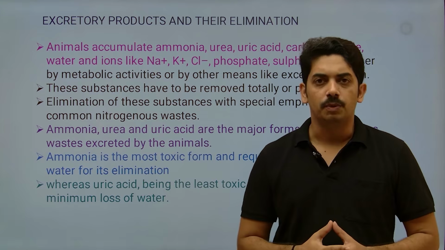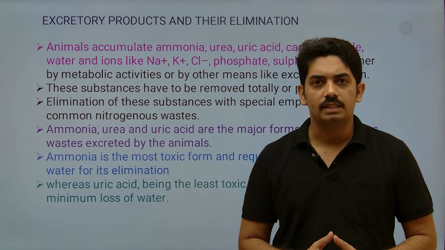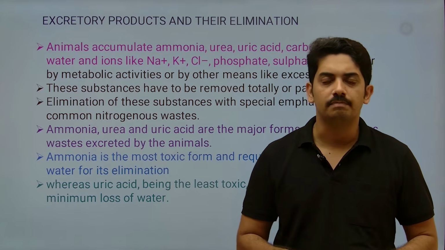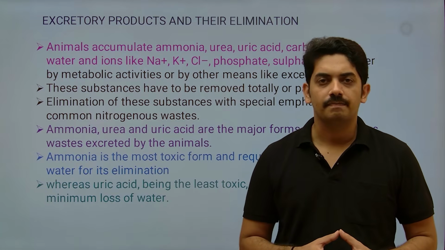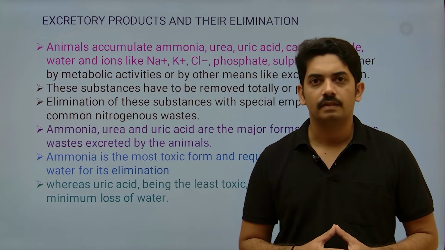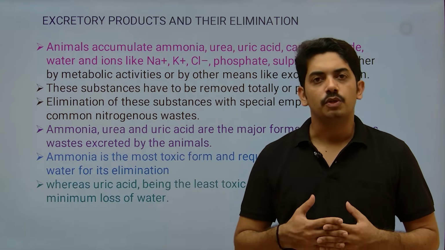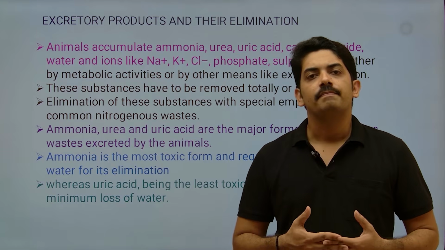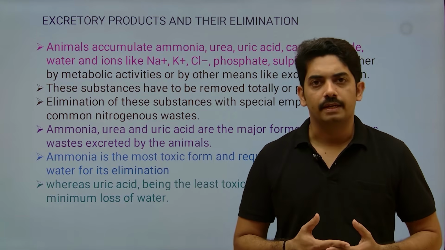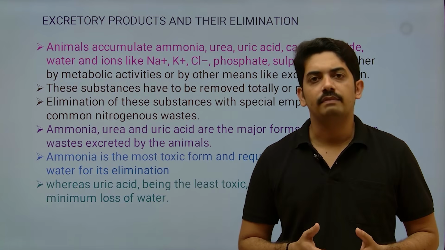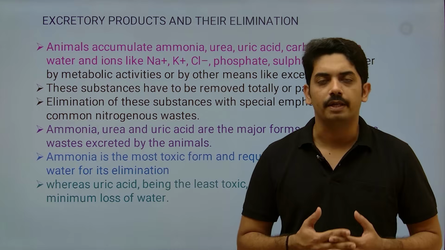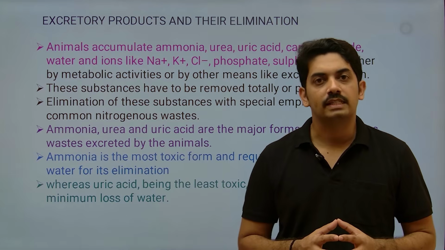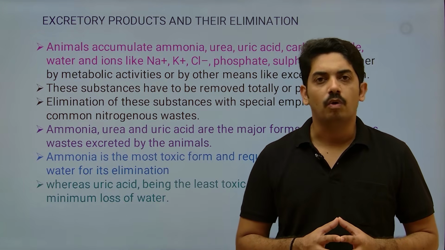When we ingest food, our body undertakes metabolism. In catabolism, the complex food materials are broken down and made simple, and cellular respiration takes place, and that creates some waste materials, which mainly include ammonia, urea, uric acid, potassium, sodium, chlorine, and then water and carbon dioxide. You know that excess water when we intake should be eliminated from the body. So these are some of the metabolic wastes, or we can say excretory products, produced in the body of the living organism.